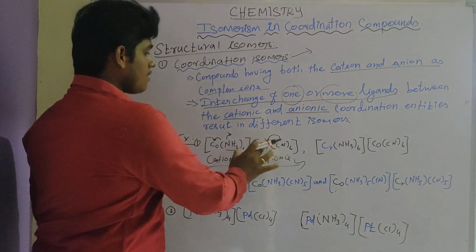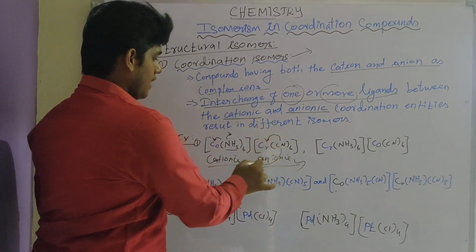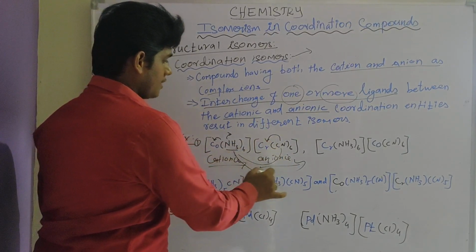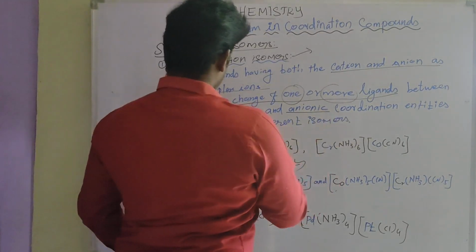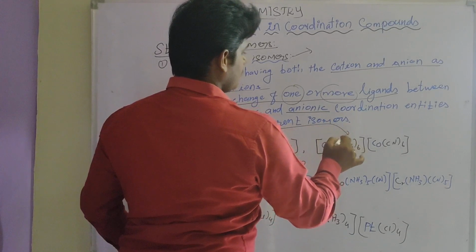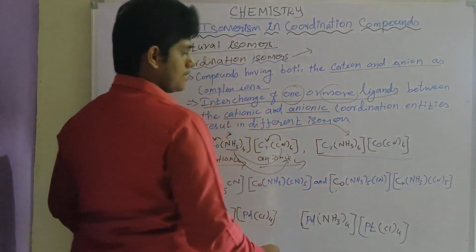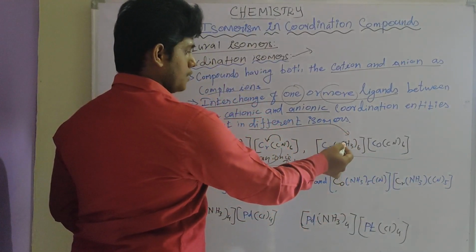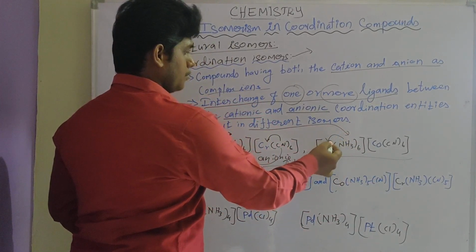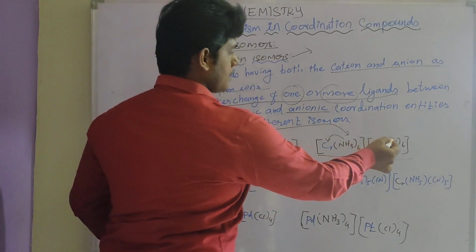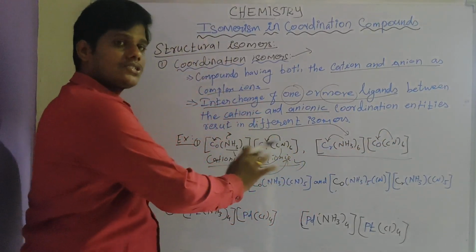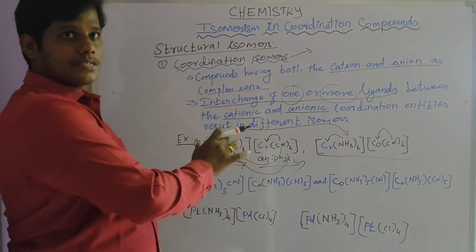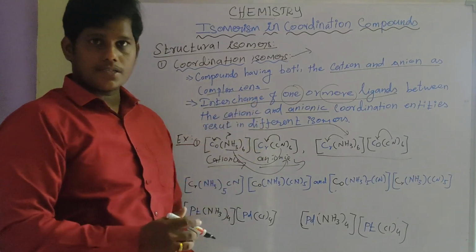These ligands are interchanged, giving a different isomer: amine is bonded to chromium and cyanide is bonded to cobalt. So the ligands are interchanged, and this is called coordination isomerism.